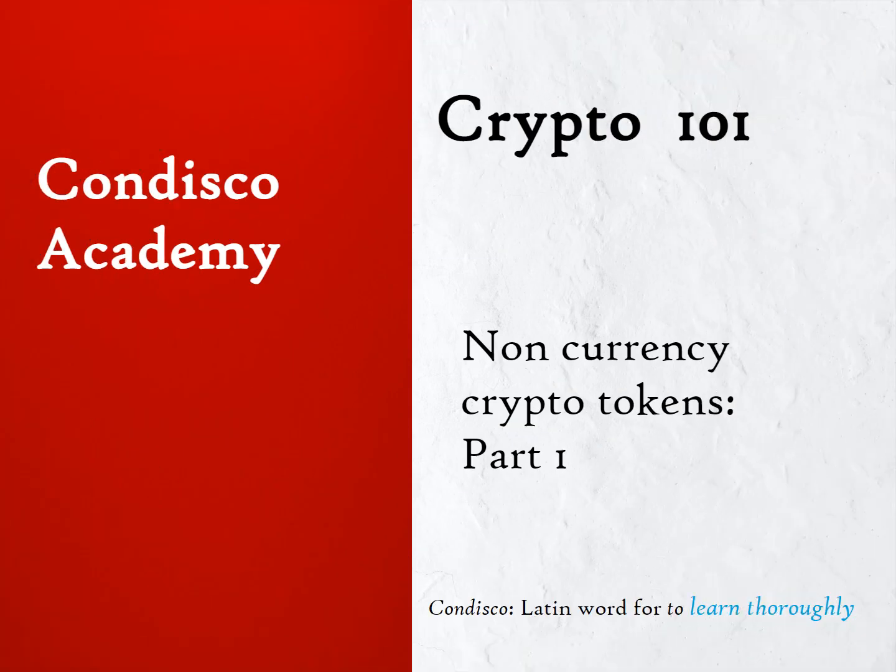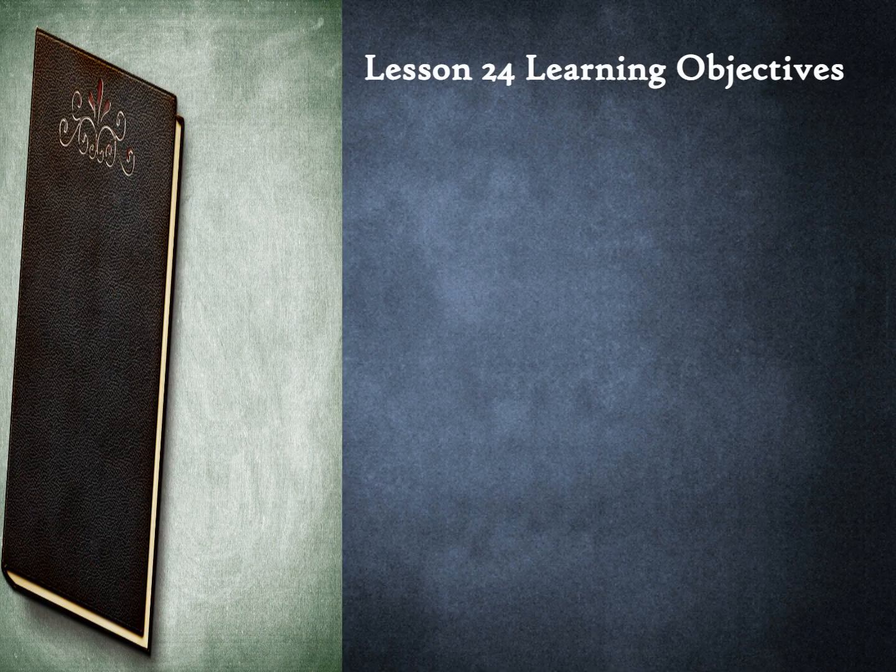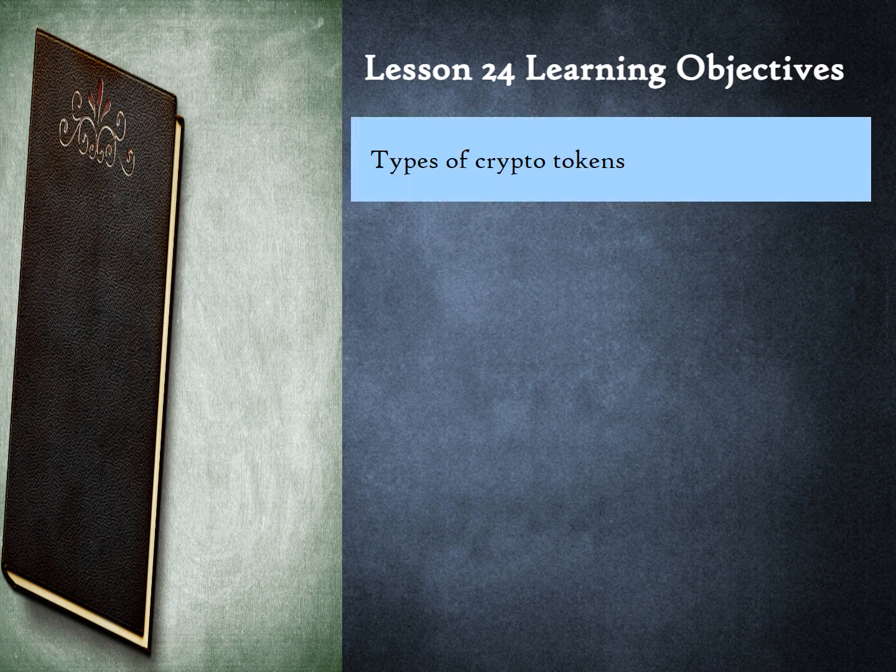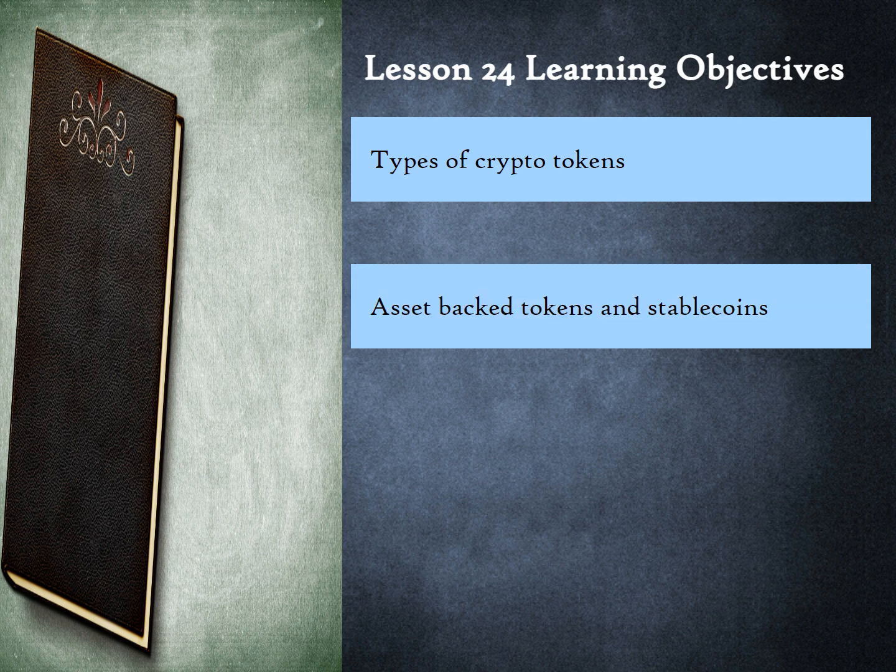Welcome to Crypto 101, a first principles jargon-free course on blockchain and its impact on financial services. So far in this course, we have been learning about cryptocurrencies. In this lesson, we will expand our understanding to the 4 types of crypto tokens. We will then deepen our understanding of asset-backed tokens with the example of stablecoins.